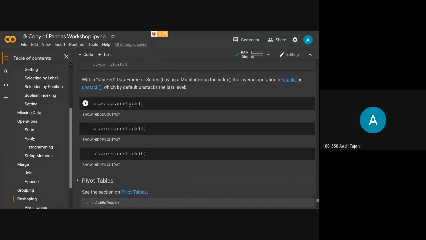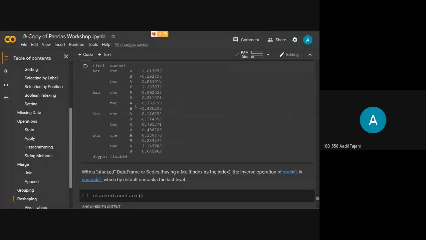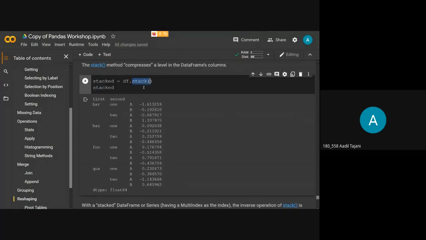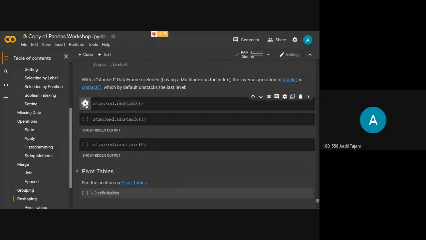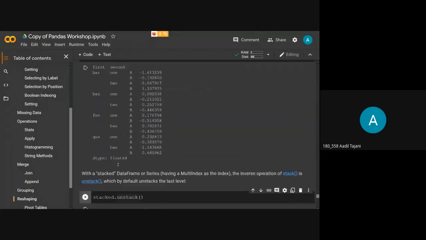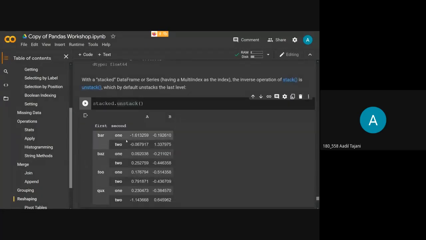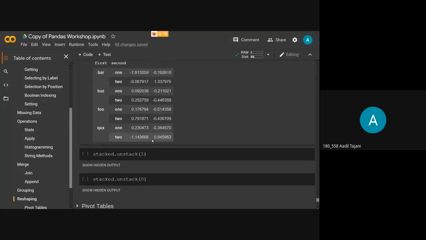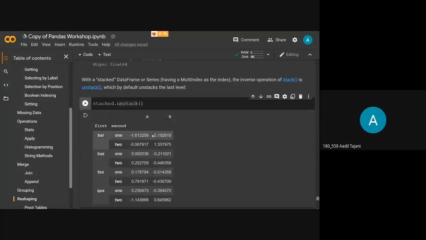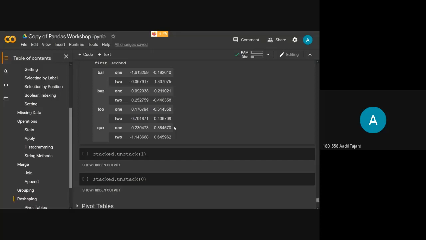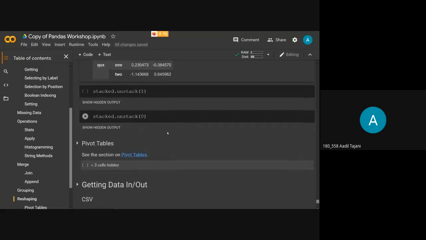Now, if you have a stacked data frame and you want to view it in the original manner, we just apply the unstack. There are two simple functions, df.stack and df.unstack. This is my stacked data frame, and when I apply the unstack function on it, as you can see here, it has given me the original data frame. This is the compressed one and this is the decompressed one. It's very simple, and this is the kind of utility that makes pandas very useful. You can manipulate and view your data in any way that you want.